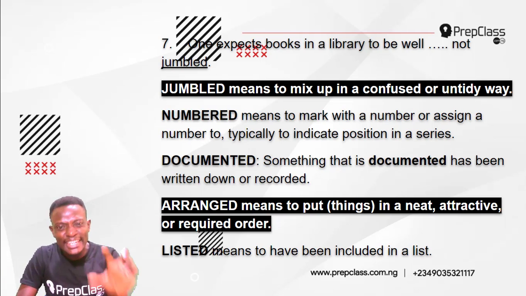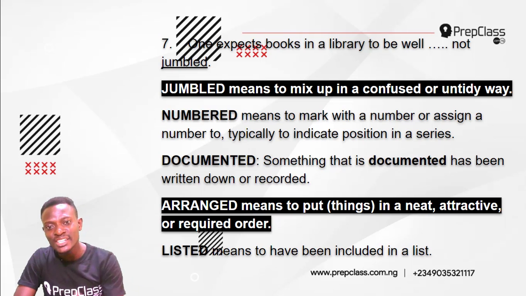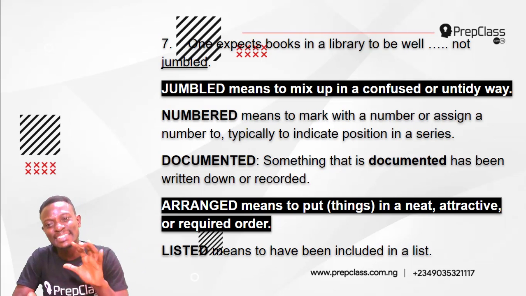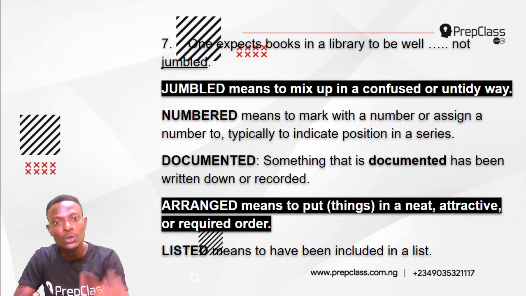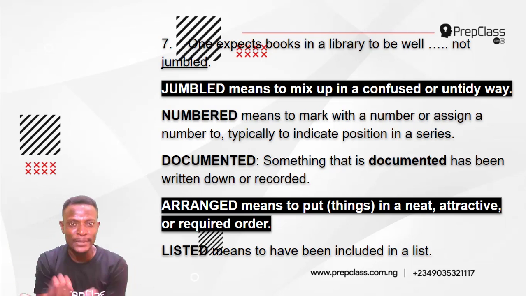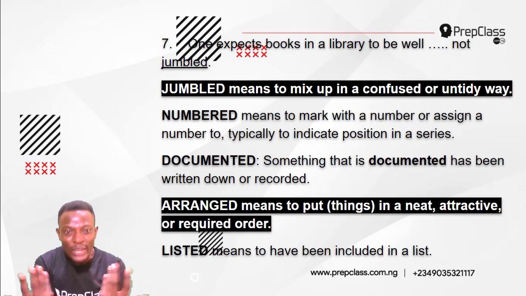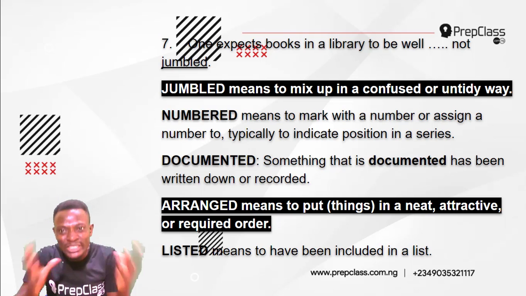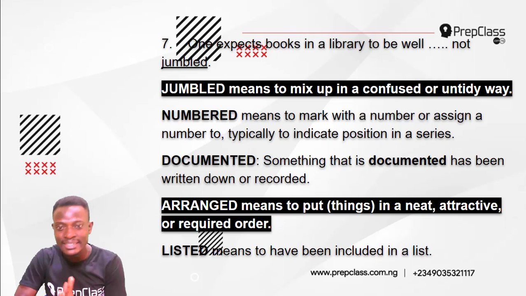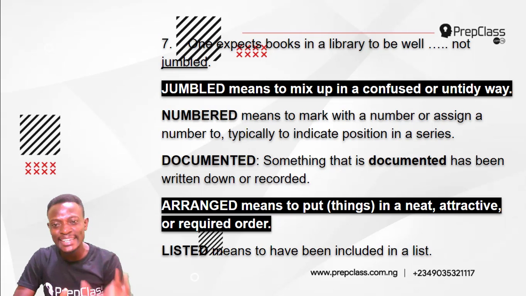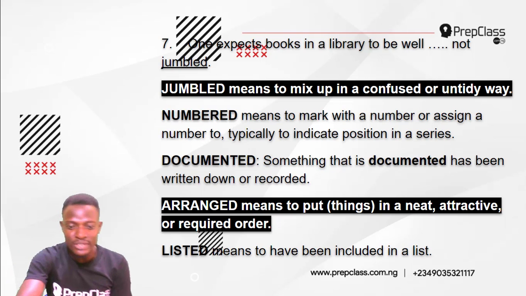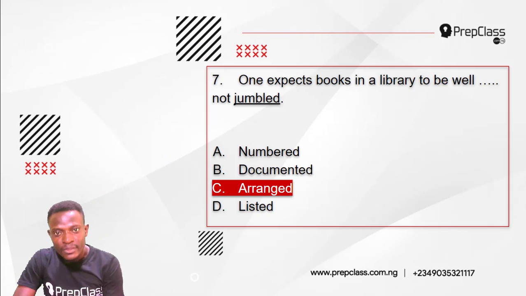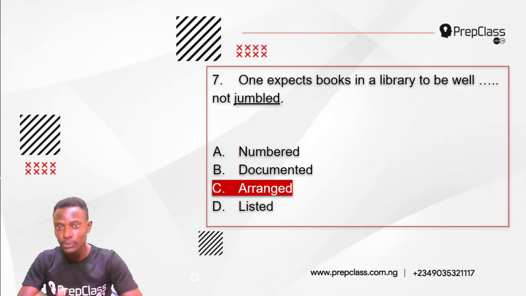Now, the most nearly opposite meaning to jumbled is arranged. Arranged means to put things in a neat, attractive, or required order. So, as expected of a library, the books are supposed to be arranged, not jumbled. It is not listed. Listed means to have been included in a list. The most nearly opposite in meaning to jumbled is arranged. So the answer to this question is option C. One expects books in a library to be well arranged, not jumbled.